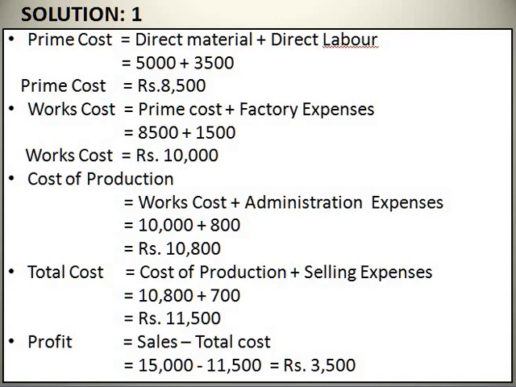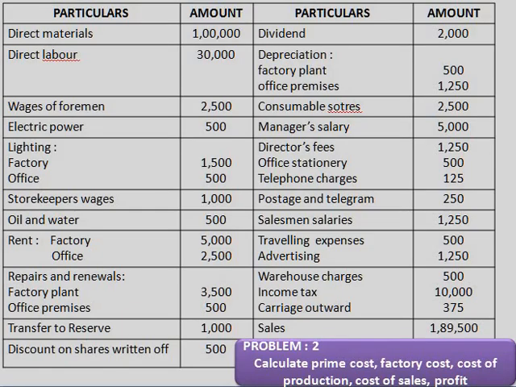Automatically you should know whether it is a profit or loss. Your total cost is only 11,500, but you sold at rupees 15,000. So 3,500 is your profit. Next we will move on to preparing a cost sheet. How you should prepare a cost sheet in a statement format. You should calculate the prime cost, factory cost, cost of production and cost of sales and also the profit.